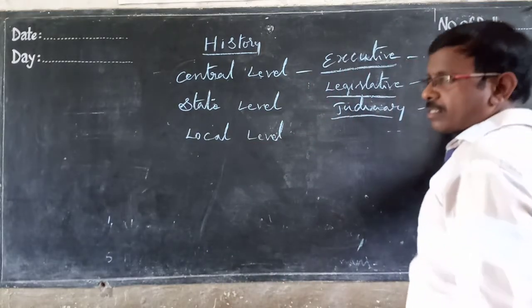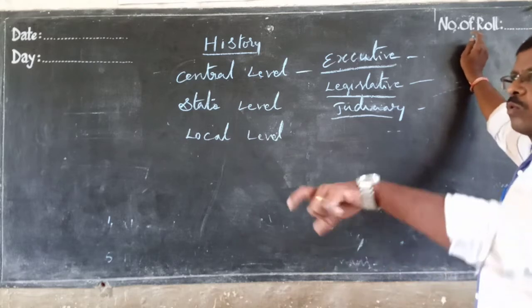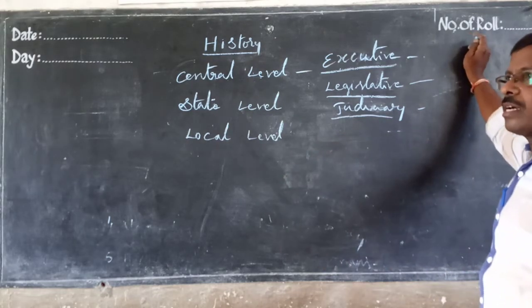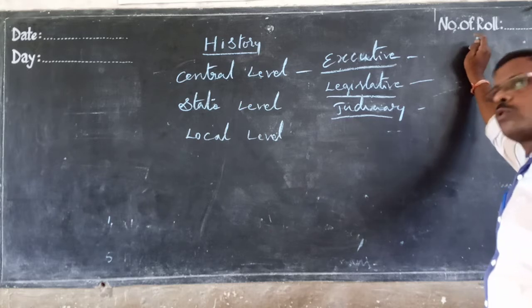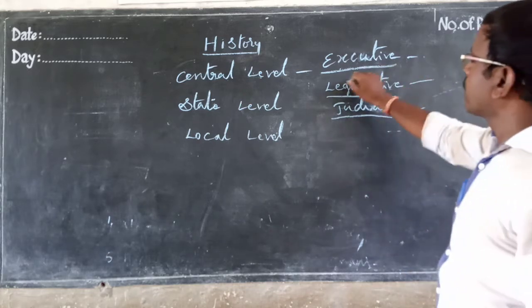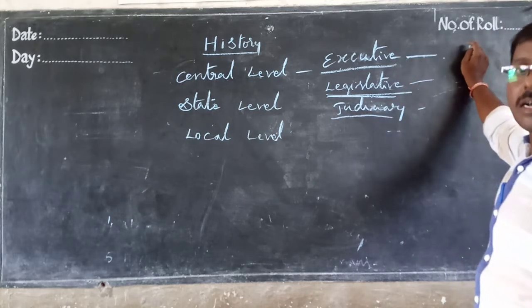The legislative will make the laws: how to rule, and whatever different requirements will be there, health, transport, roads, education, they will make the laws. The executive implements the laws.